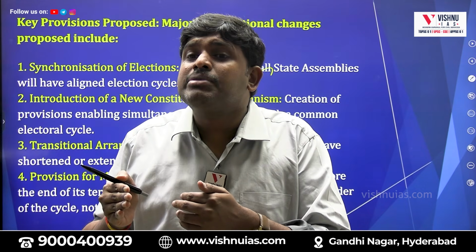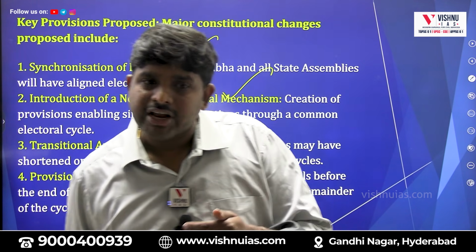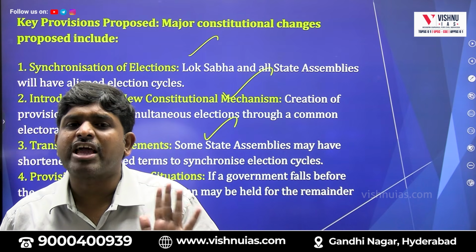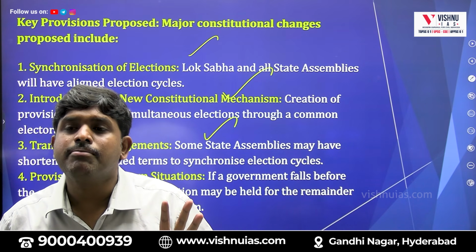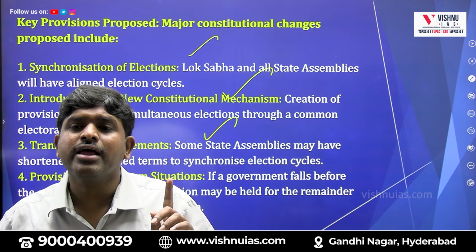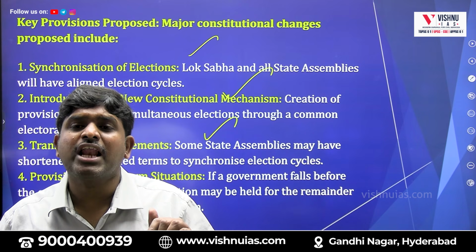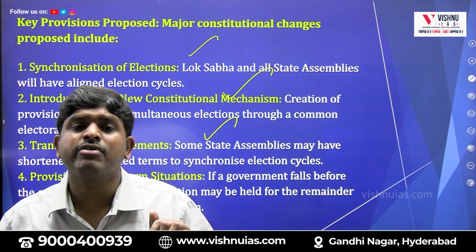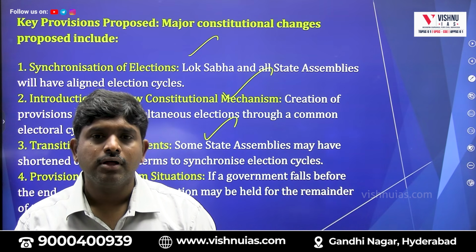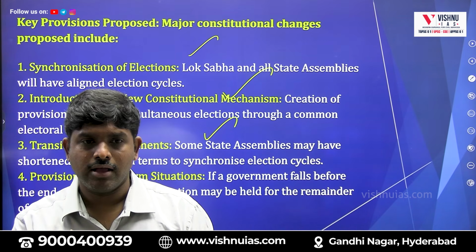If less than 6 months time is there, for example now, Telangana. In 2028 November, 5 years will be completed. General elections will happen in 2029 April, May. But the state legislature elections of Telangana would happen in 2028 November, because elections happened in 2023 November. Simultaneous elections means they happen in 2029 April, May.